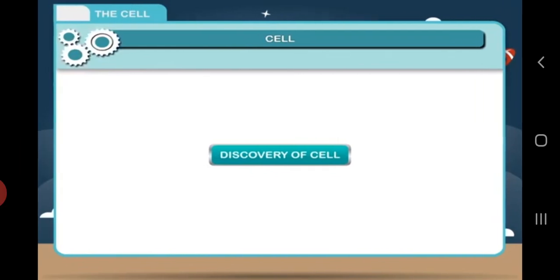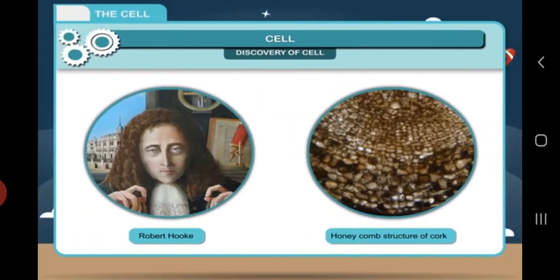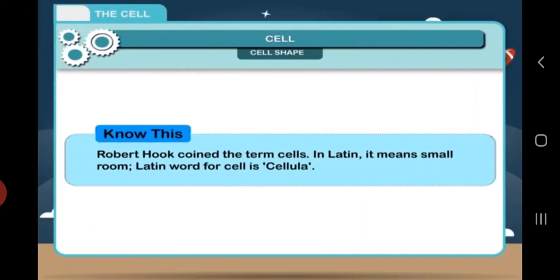Now coming to the discovery of cell. In 1665, Robert Hooke, an English scientist, examined thin slices of cork under a microscope. He saw many tiny box-like structures that resembled the structure of a honeycomb. Hooke called these tiny structures cells. The term cell comes from the Latin word cellula, that means a small room.